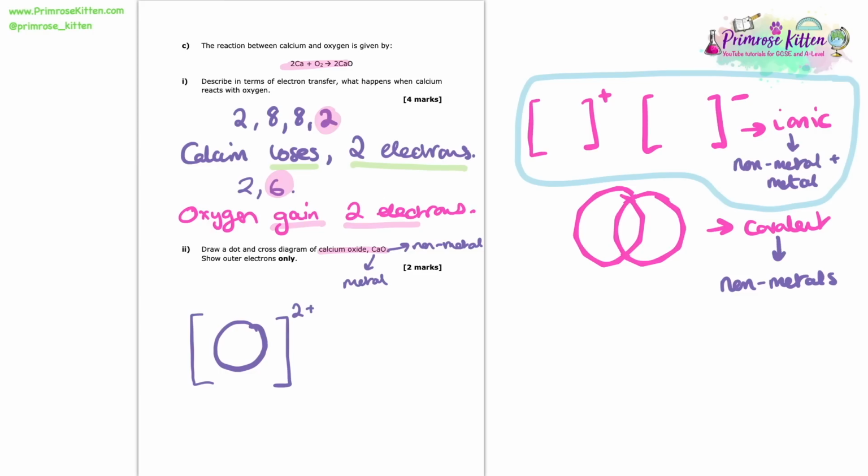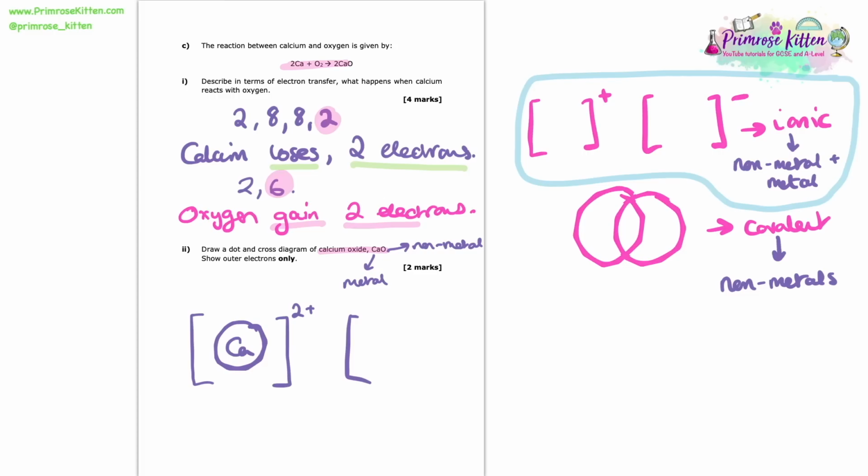And this again is another very, very common mistake that people make. The thought of losing something, you think, oh, that's negative, so it should be a negative charge. But no, you're losing negative particles, which actually makes it positively charged. So the calcium ion will just look like this. We'll just do an empty circle because we've lost those 2 electrons, and then now we have a 2+ charge.